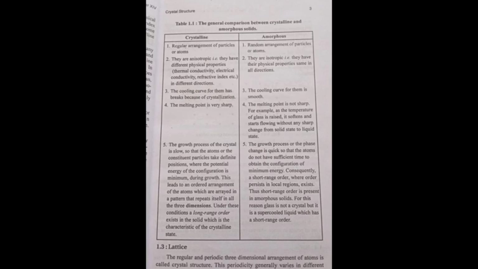Under these conditions, a long range order exists in the solid, which is the characteristic of the crystalline state. Then amorphous solids: the growth process or the phase change is quick so that the atoms do not have sufficient time to obtain the configuration of minimum energy. Consequently, short range order, where order exists in local regions, is present in amorphous solids. For this reason, glass is not a crystal but a supercooled liquid which has short range order. This is the comparison between crystalline solids and amorphous solids.